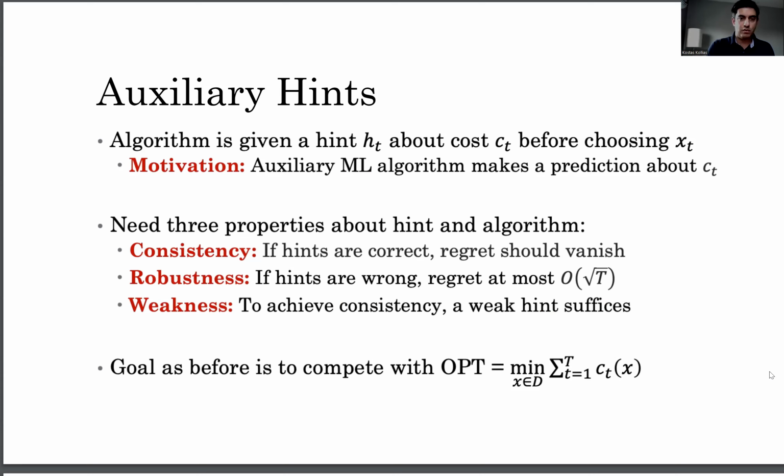Finally, we have the property of weakness, which is coupled with consistency. It says that we want to achieve consistency, but without very strong or explicit hints. Weaker hints should suffice. And again, the goal is to compare against the optimal action in hindsight.